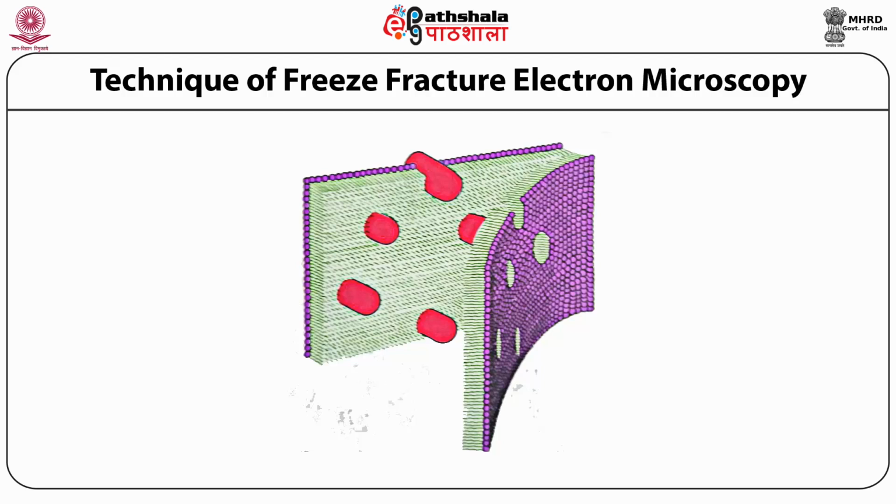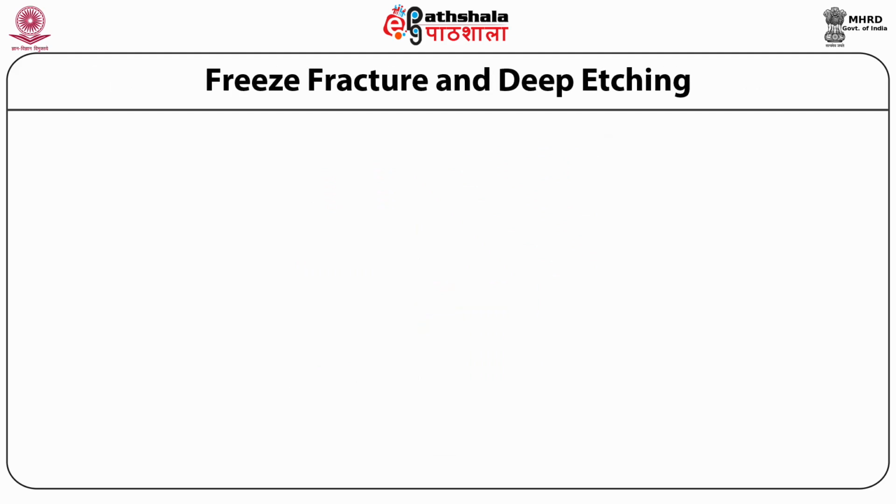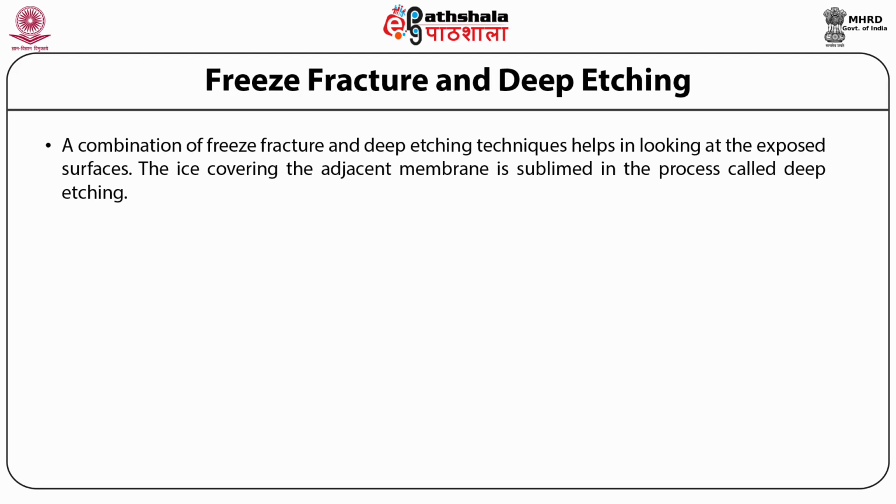As this figure shows, it allows us to look at the interior of the bilayer. This becomes possible further because these exposed regions are shadowed by carbon and platinum to create a replica of the middle of the bilayer. It is a combination of this freeze fracture technique with another class of techniques called deep etching techniques that helps in looking at these exposed surfaces.